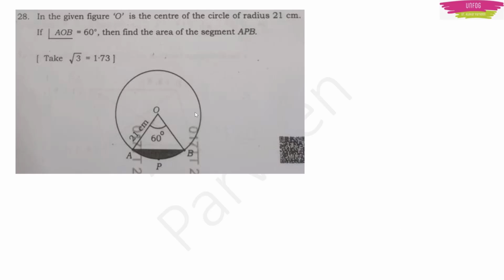Here you have to understand the area of the sector. What is the formula? Area of sector formula is theta by 360 into pi r square. So area of sector AOB will be equal to, just substitute the values in the formula.